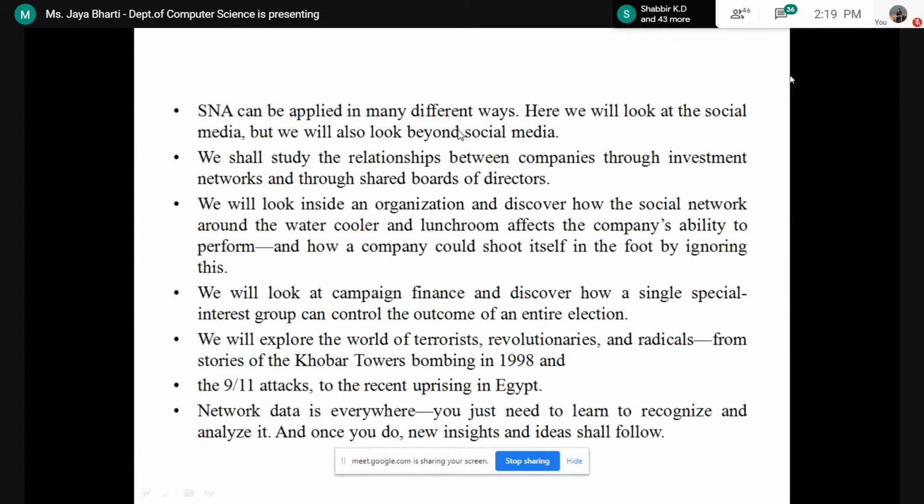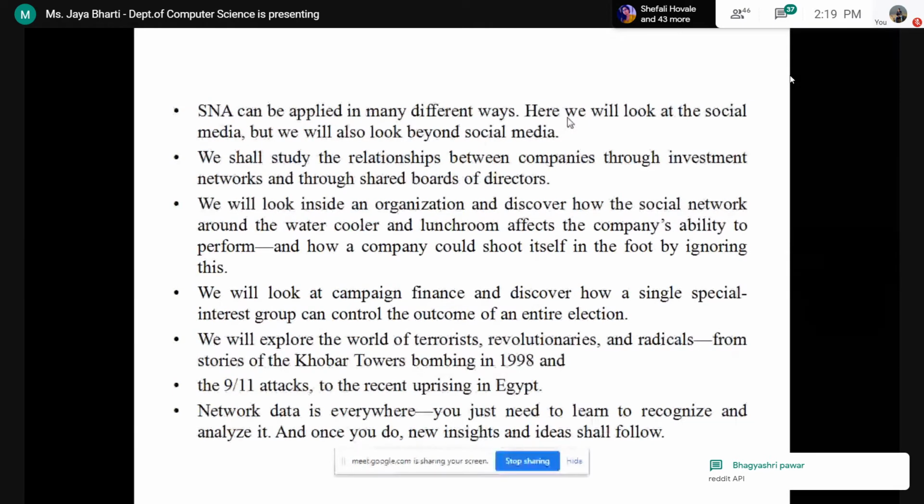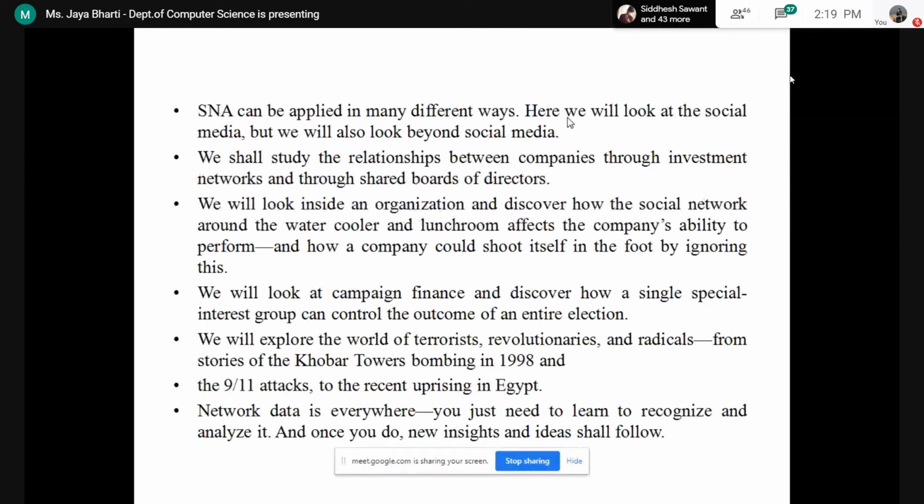We are going to look at social media and also beyond social media. Beyond social media means the real social network, with your friends, your classroom friends, your family. You are going to look at how the network runs between many different people. We shall also study the relationship between companies through investment networks and through shared boards of directors.